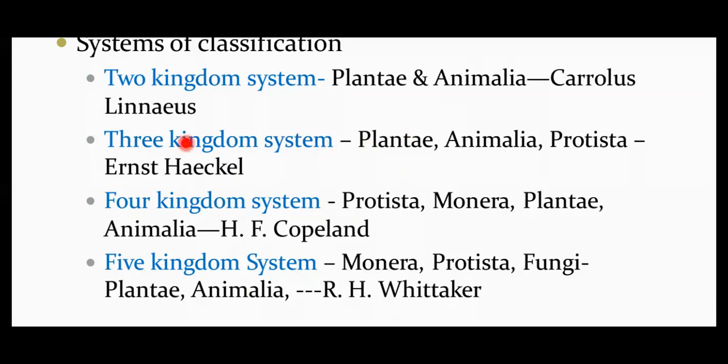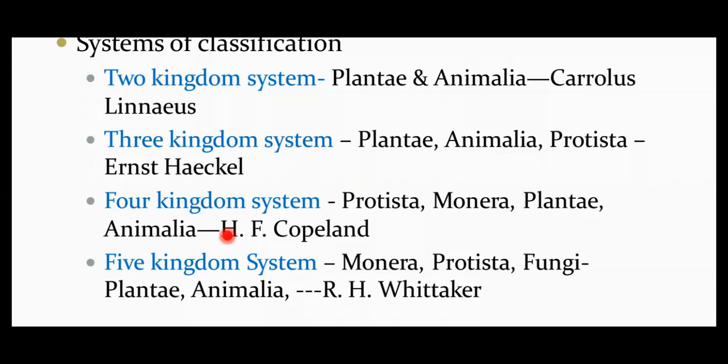Then we have the three kingdom system of classification, which was proposed by Ernest Haeckel. The three kingdoms included kingdom Plantae, kingdom Animalia, and a new kingdom that was added, called kingdom Protista. So what is kingdom Protista? Kingdom Protista includes all the unicellular eukaryotic organisms. They may be photosynthetic or non-photosynthetic, but unicellular organisms were separated out from the multicellular groups.